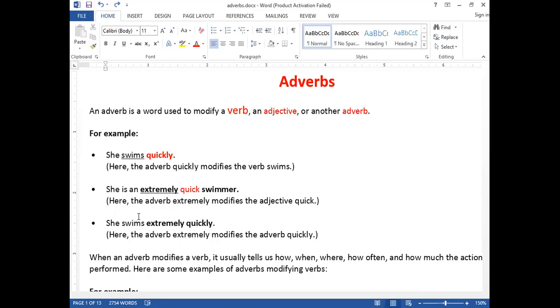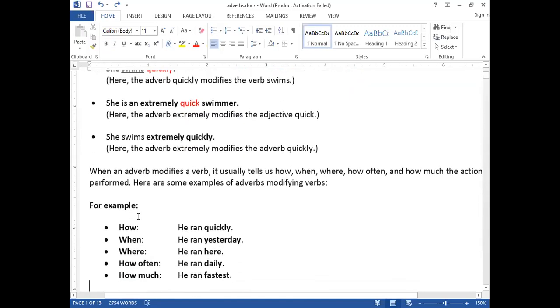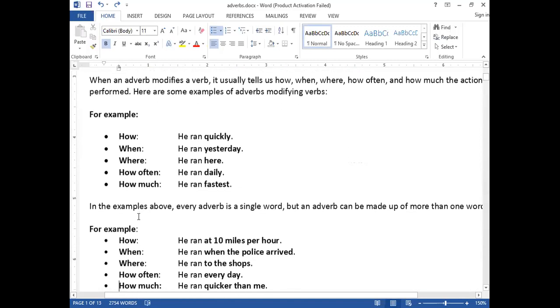Is it clear? Now, we can also say it in another way, as another definition for adverb. Another definition we can study is that when an adverb modifies a verb, it usually tells us how, when, where, how often, and how much.